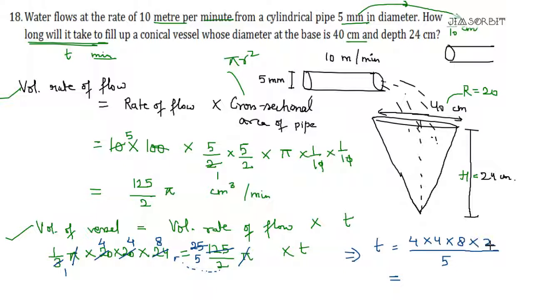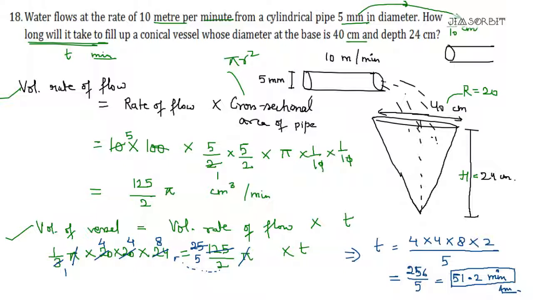So 4 4s are 16, 16 16s are 256 by 5, and 5 5s are 25, 5 1s are 5, 2 will be left, so 51.2. This is our answer. This is not hours, so we have to leave that. If it was more than 60 minutes, we could have done the hours and minutes format, but right now it's not needed. I hope you have understood this.